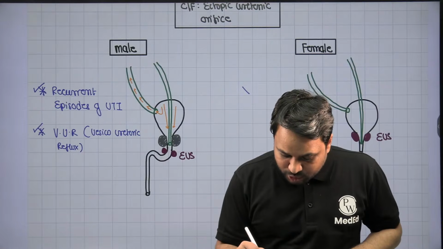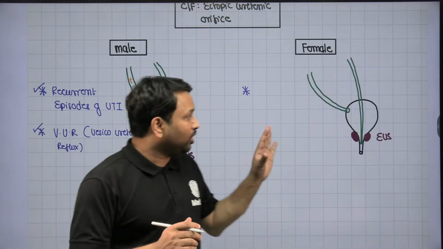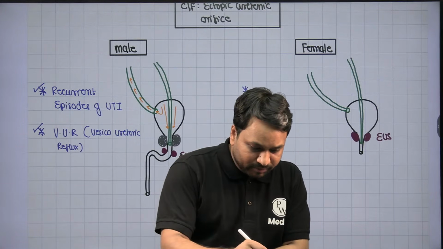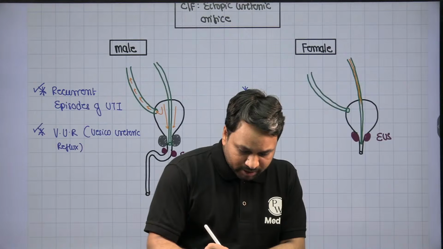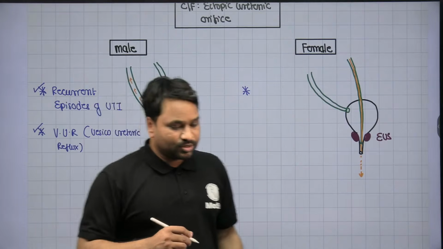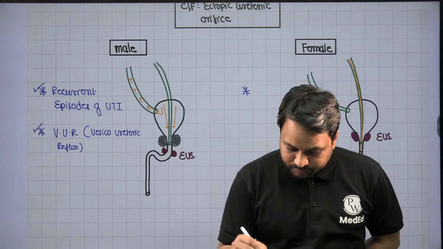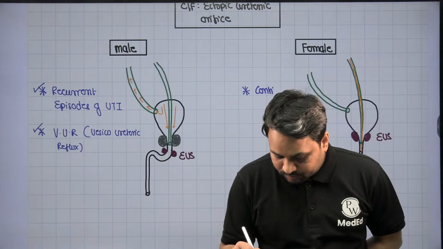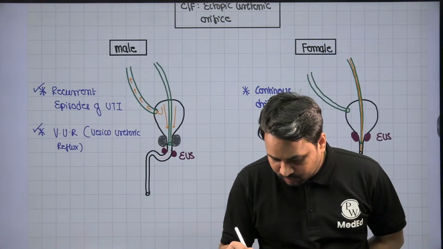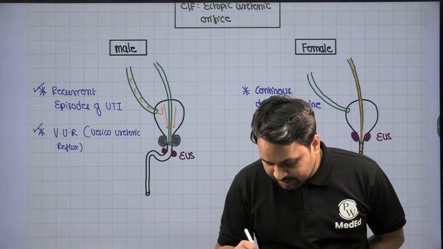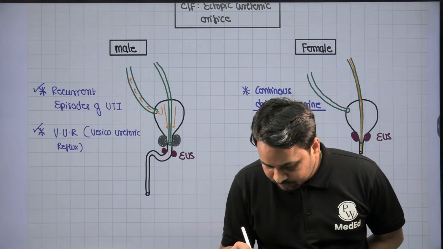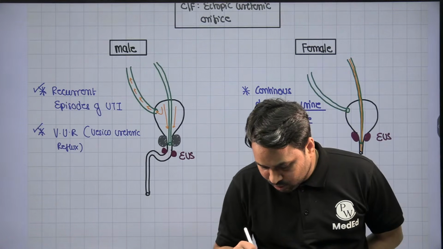In female patients, you will not have recurrent episodes of UTI, because the urine will not pool. Every time the urine flows from here, there is nobody to stop it, so there will be continuous dribbling of urine. So I can say there is urinary incontinence.